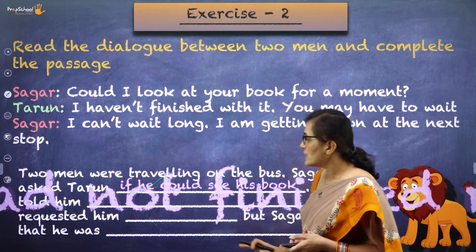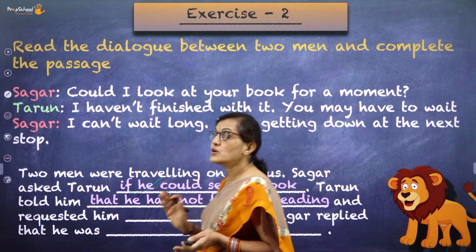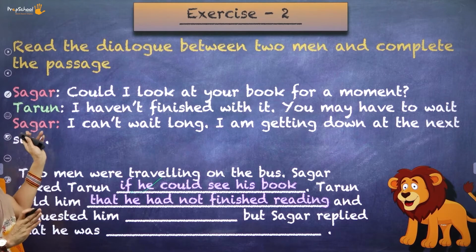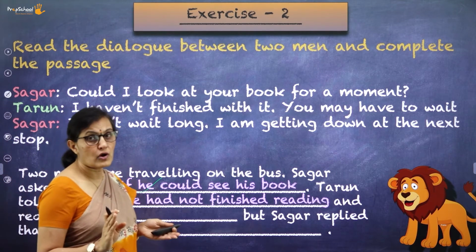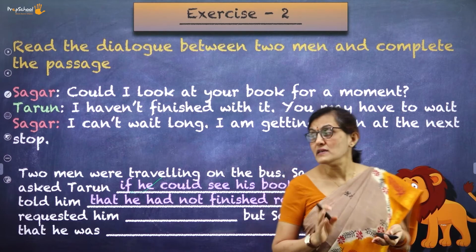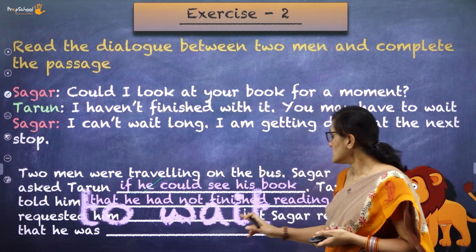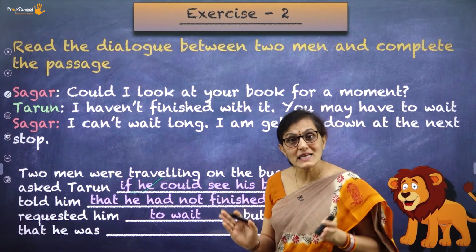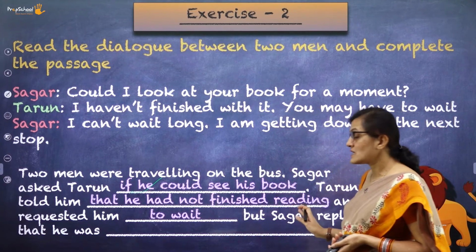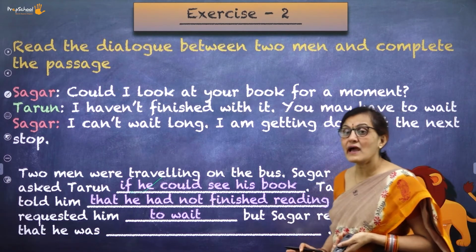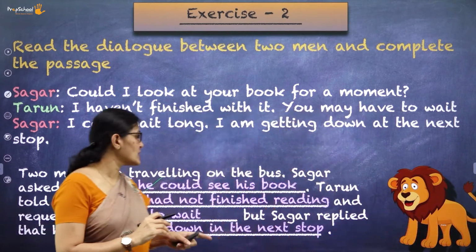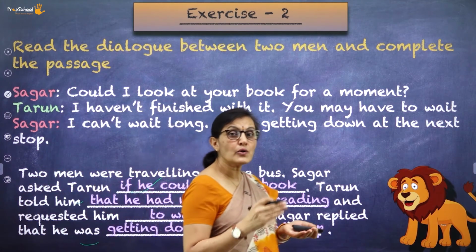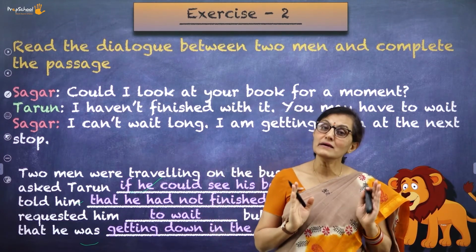So Tarun told him that he had not finished reading. So Sagar says, I can't wait for long because I'm getting down in the next stop. And requested him to wait. Who requests him? Tarun says, wait for some time, let me read and let me give you the book. For which Sagar says, but Sagar replied that he was getting down in the next stop. So this is how you read a dialogue and then you complete the passage.